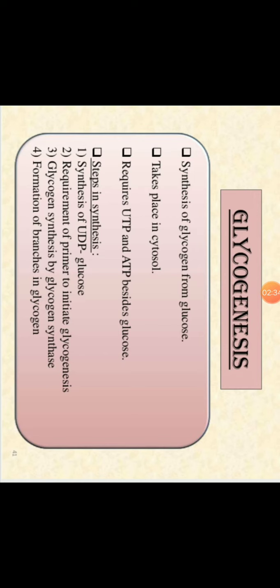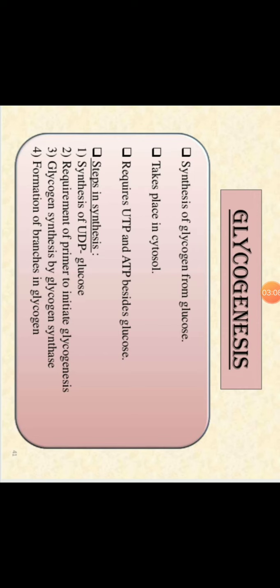There are a total of 4 steps involved in this glycogenesis. The very first, necessary step is the synthesis of the UDP glucose complex, meaning the glucose present in our body must be coupled with the UDP molecule. Next, a primer is required for initiating this glycogenesis, and the enzyme which catalyzes this reaction is glycogen synthase.